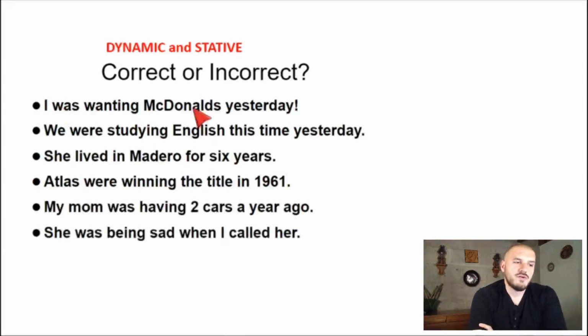I was wanting McDonald's yesterday. What do you think? Okay, that's not correct because want is not a dynamic verb, so we're not going to use ing here. You would just say simple past, I wanted. I wanted McDonald's yesterday.